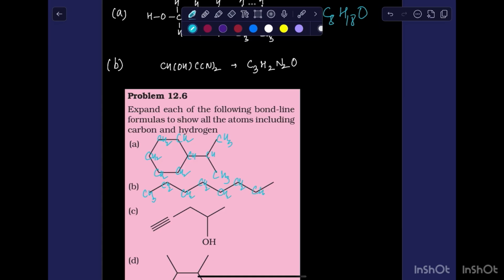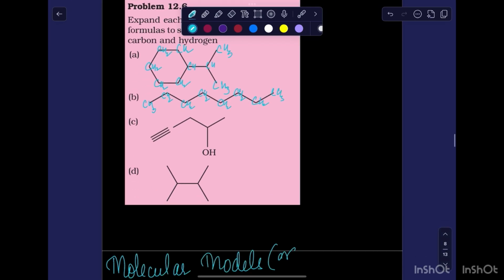Here in C, this is actually a triple bond. So carbon, triple bond, carbon. So one valency is free, and one hydrogen it will get. Intermediate will not get any hydrogen. Then CH2, CH, CH3. All terminal will be CH3, and these two, since they have one branch, will be CH.